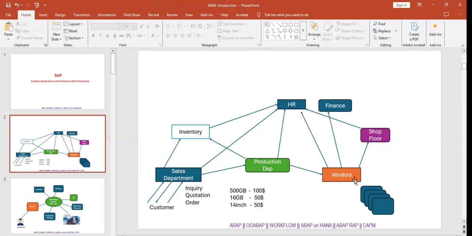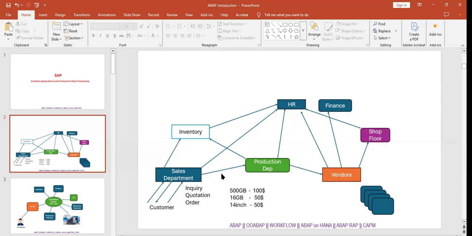Vendors will follow up one or two times. After that, if they don't get paid, they will proceed legally. What is the impact then? Automatically our reputation and name will be damaged, right? Yes. And also for each and every department we work with, a lot of manpower is required.